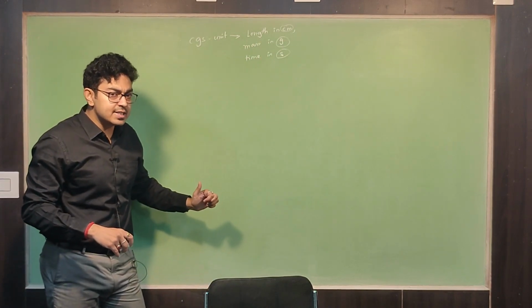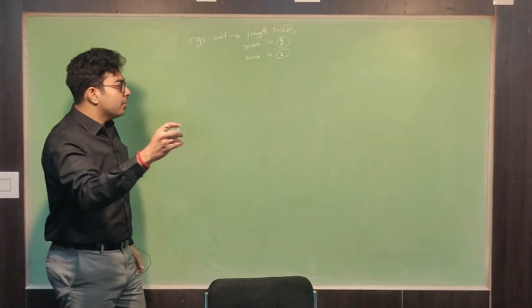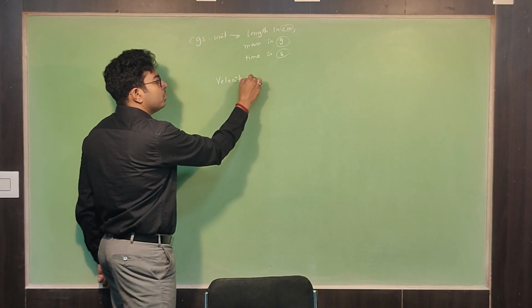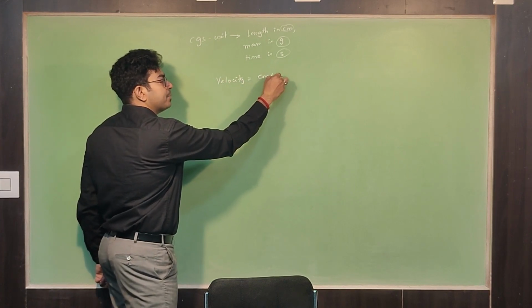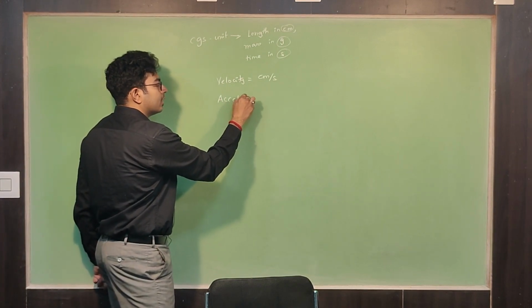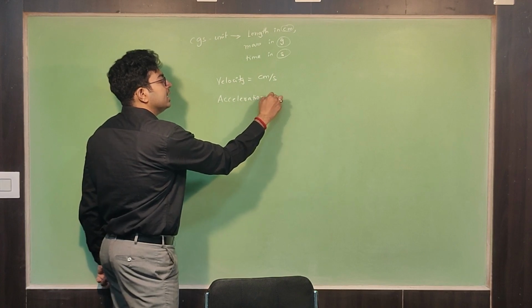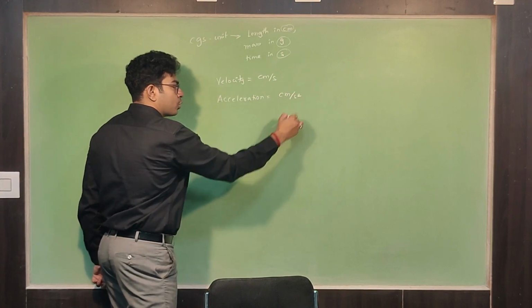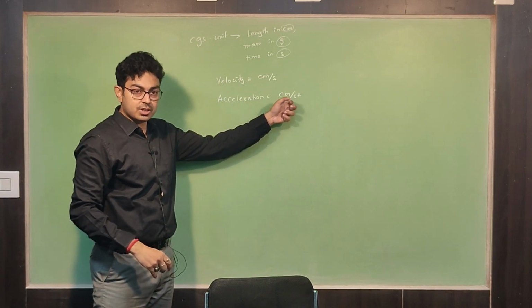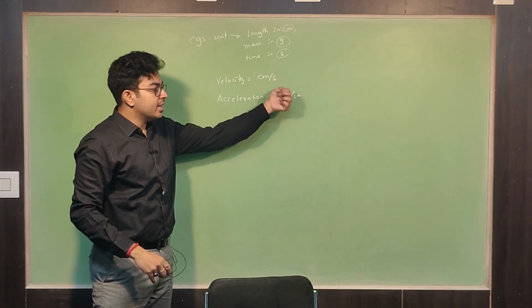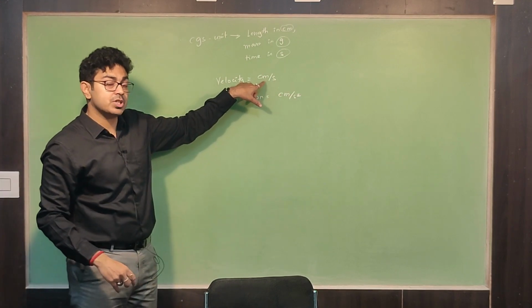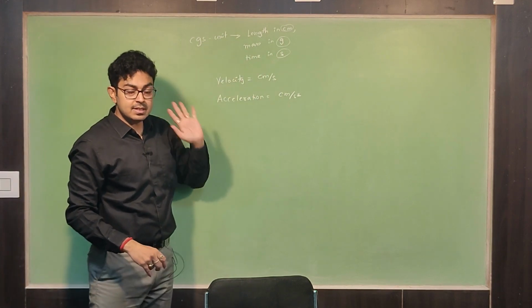I am giving you one example, then you will be able to understand. For example, in CGS system, if I am talking about velocity, velocity will be what? Centimeter per second. Got it? If I am saying acceleration, acceleration will be what? Centimeter per second square. I hope you all know the units of velocity and acceleration. Here displacement by time, here velocity by time. So that's why here displacement I have measured in centimeter, and time is in second.